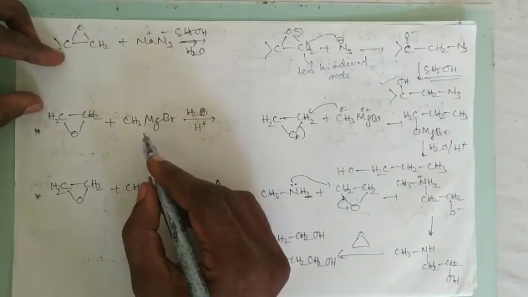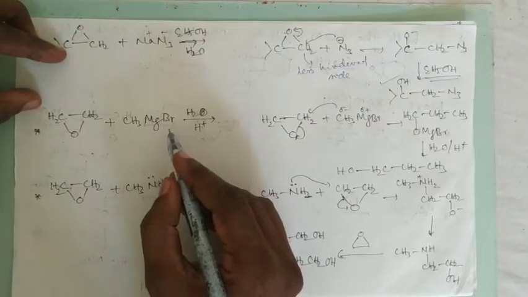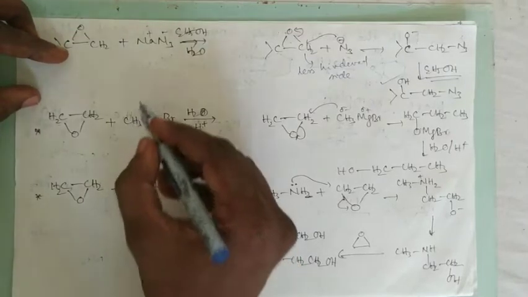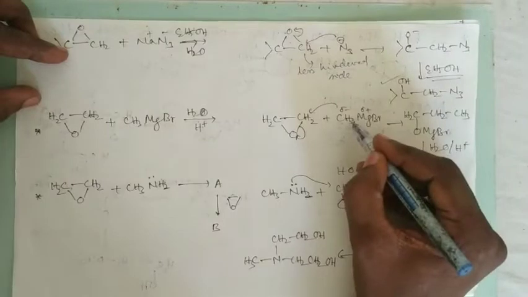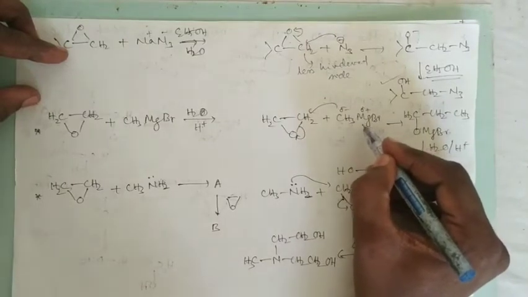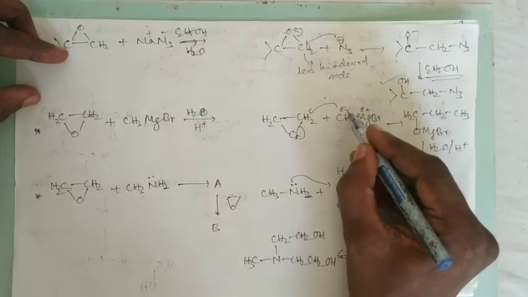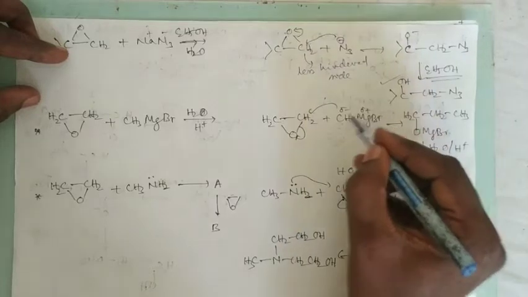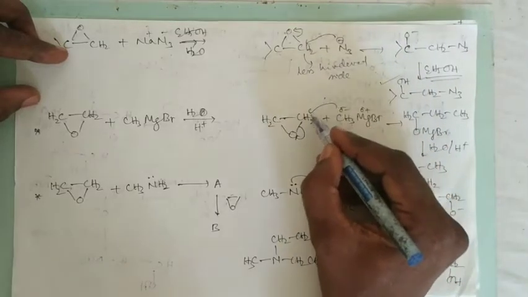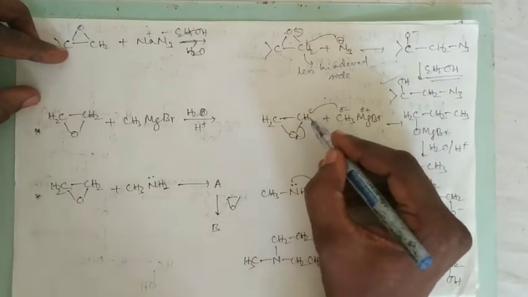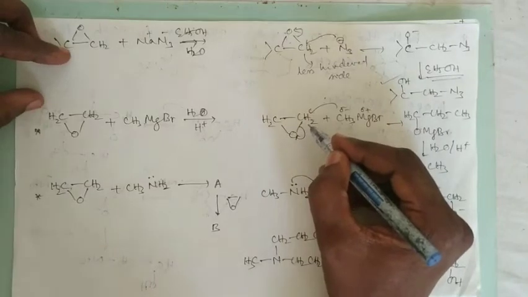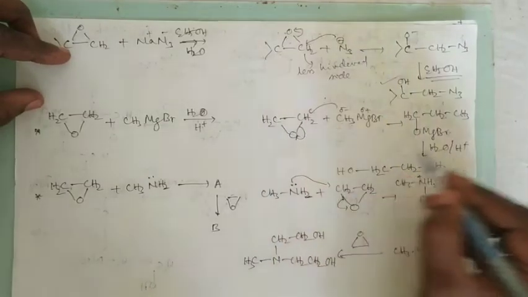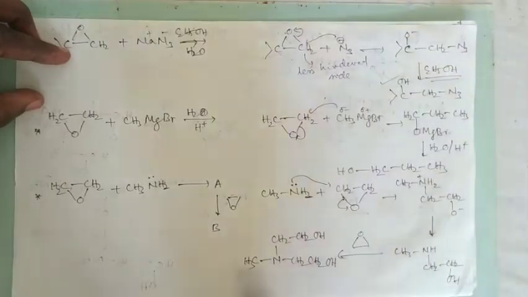Now, if it is methyl magnesium bromide, then what happens? Here, this methyl is minus one, and we know already that in a Grignard reagent, the alkyl part contains negative charge and the metal part contains positive charge. So this is the nucleophile, it attacks any carbon. This is symmetrical. If it is unsymmetrical, then the less hindered side will be attacked. Then the ring opens and we are getting this product.